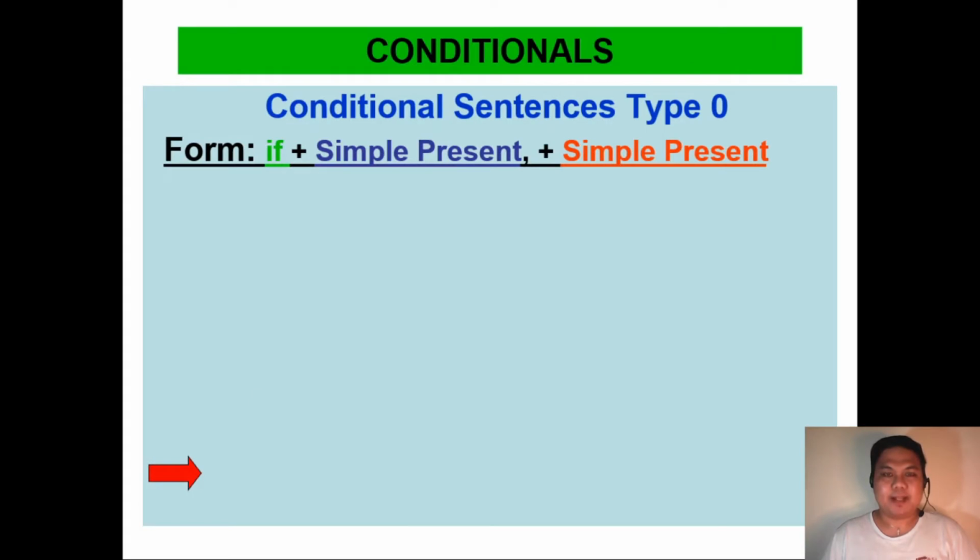The first rule in conditional sentence is the type 0. The form must be the if plus the simple present plus the simple present. Example: if you heat butter, it melts. The word heat and the word melts are both in the simple present.